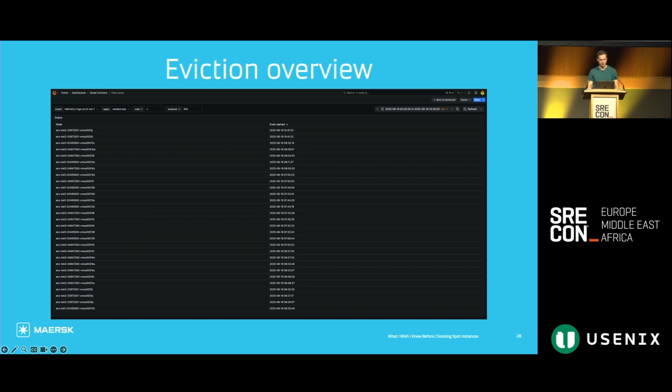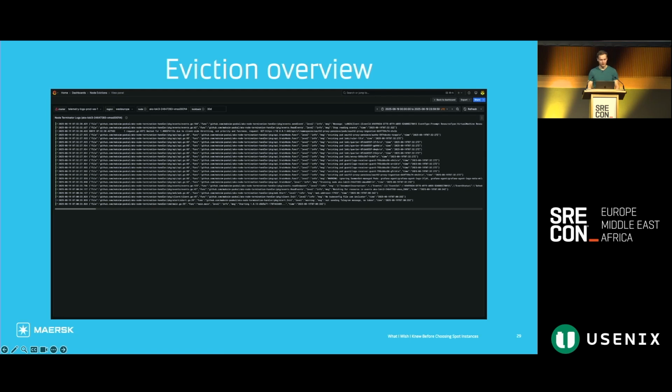The first panel we added here is the panel where we can just see a table of, for a given cluster, which evictions occurred for which node names and when did they occur. This panel helps us to answer the question that all of our reliability investigations start with, which is, did a node eviction occur at the time of this issue or when this alert triggered?